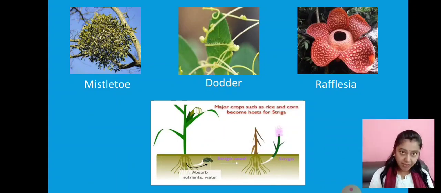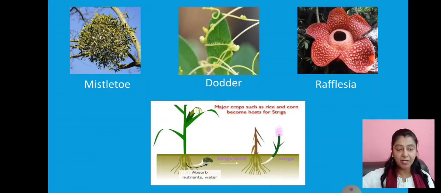You can see the pictures of the parasitic plants: mistletoe, dodder, rafflesia, and at the bottom a plant known as striga. It is also known as witchweed. You already know the word weed.